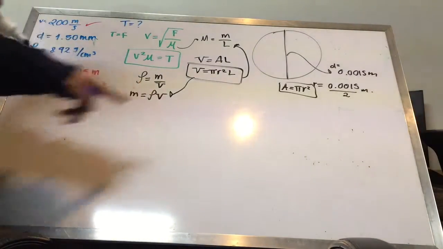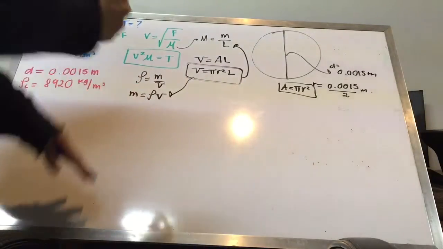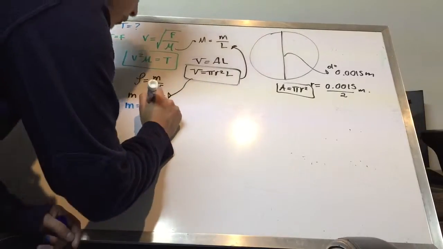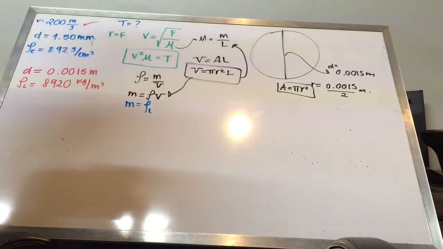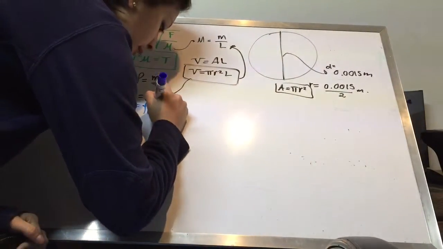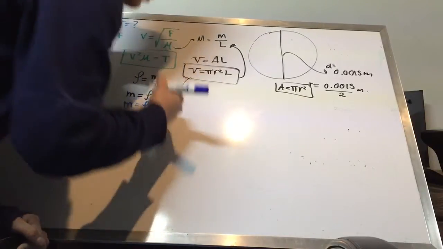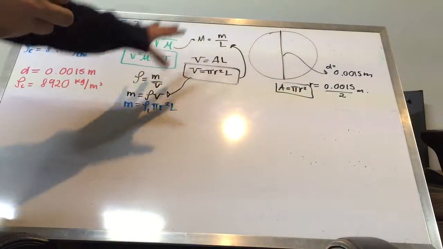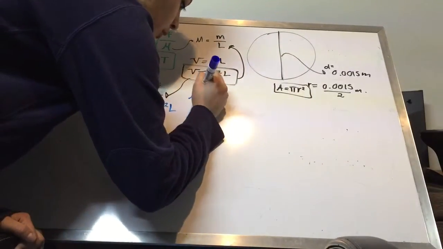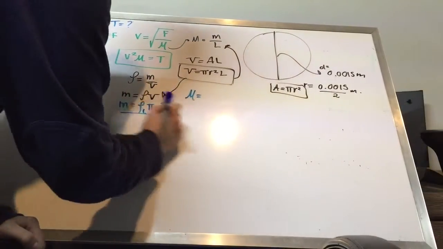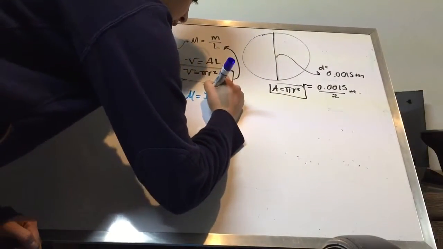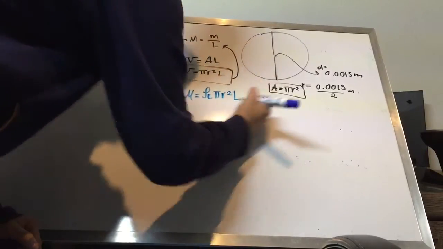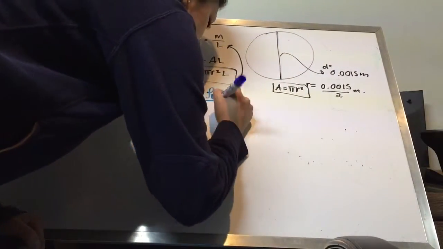Here we're going to have that our mass is going to be equal to the density of the copper that we already have times the volume of everything, and it's going to be pi times the radius squared times L. So to get our new mu, we're going to obtain mass, which is this, density of the copper times pi times the radius squared times the length over the length.